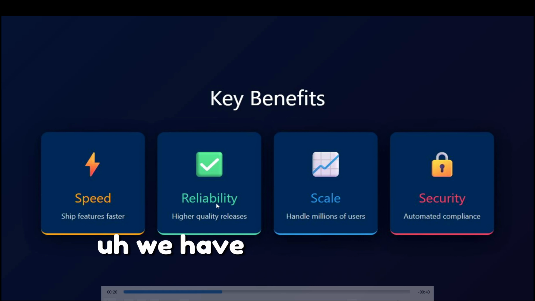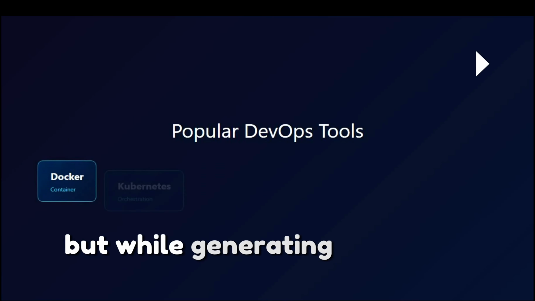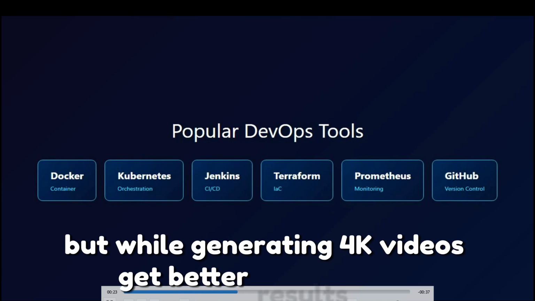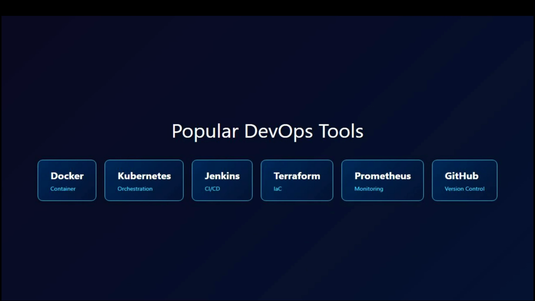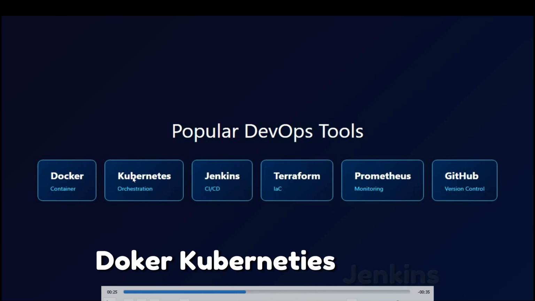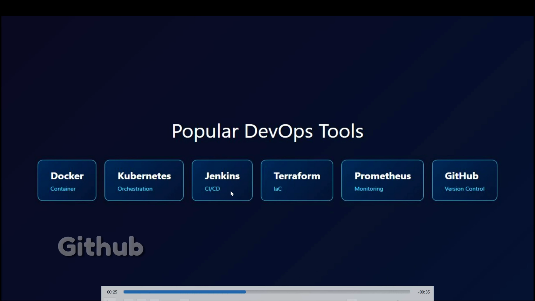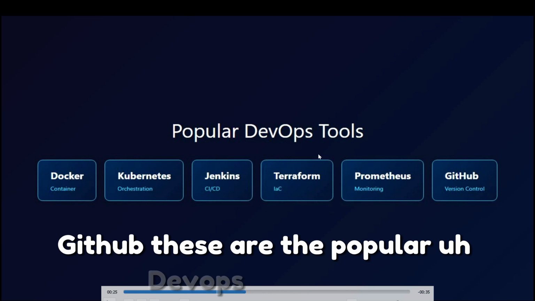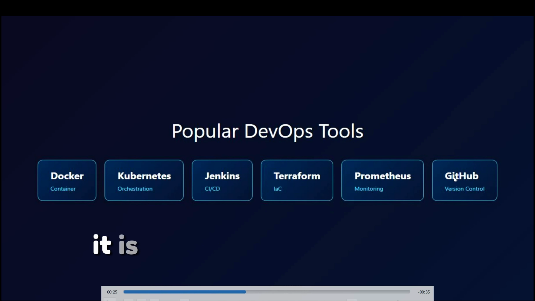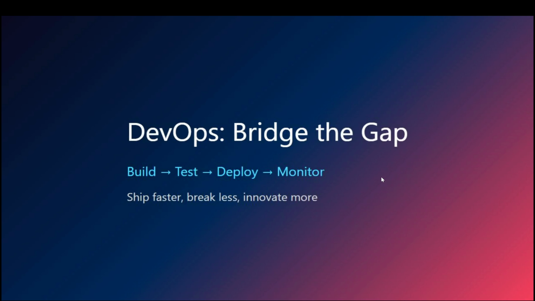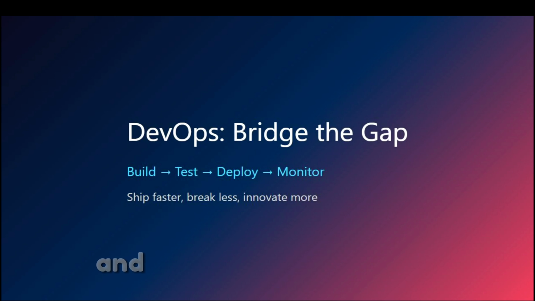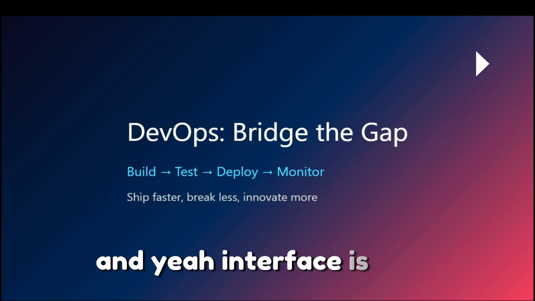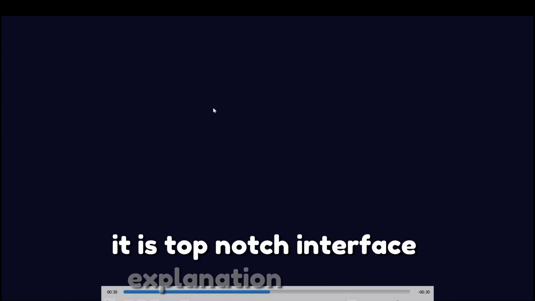We have generated only 1080p videos, but while generating 4K videos, we get better results. We have seen the professional interfaces and all: Docker, Kubernetes, Jenkins, Terraform, Prometheus, GitHub. These are the popular DevOps tools. It is a professional video generated using this project by adding extra skills. And yeah, the interface is good, a top-notch interface explanation.